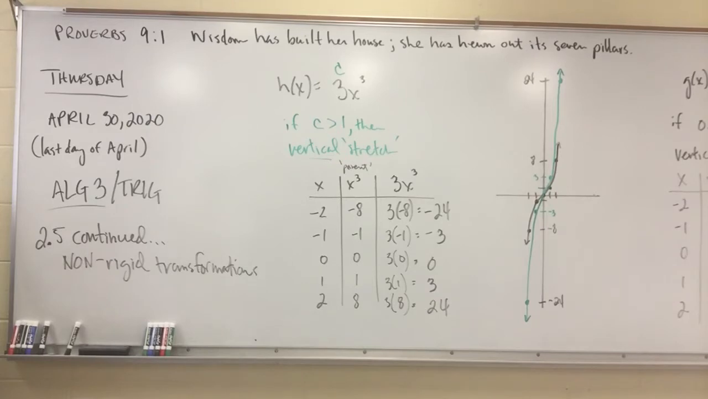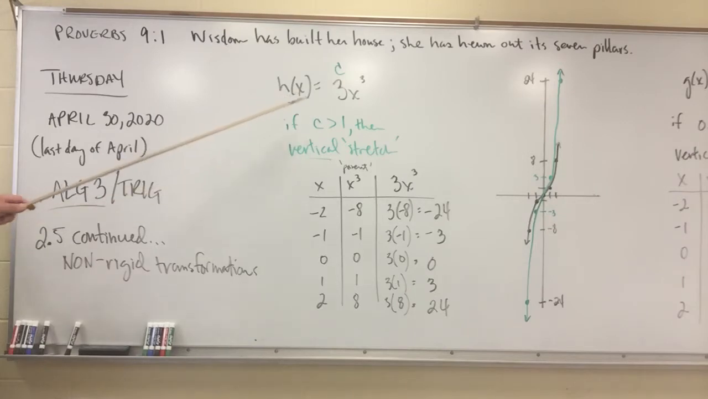All right, today is section 2.5 continued. We have done rigid transformations. That's vertical, horizontal, flip across the X, flip across the Y. Today, these are non-rigid transformations, meaning we're going to stretch or shrink the original parent function.